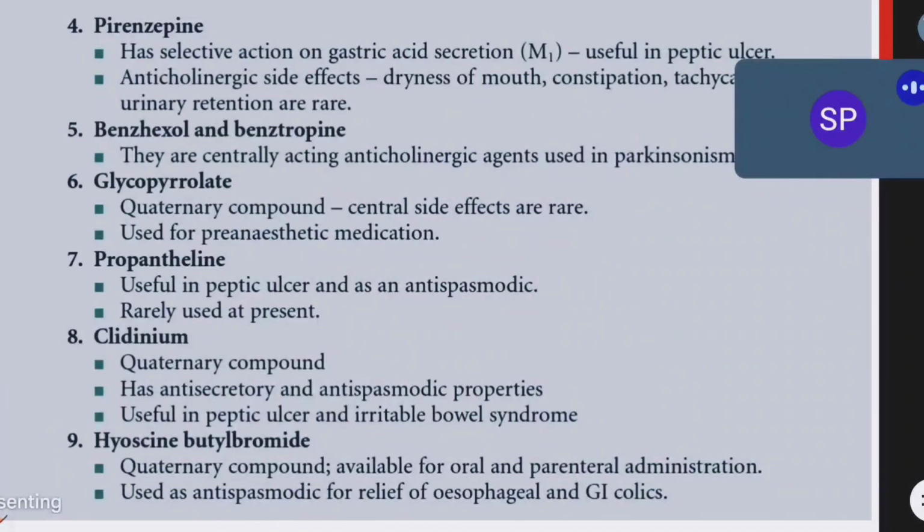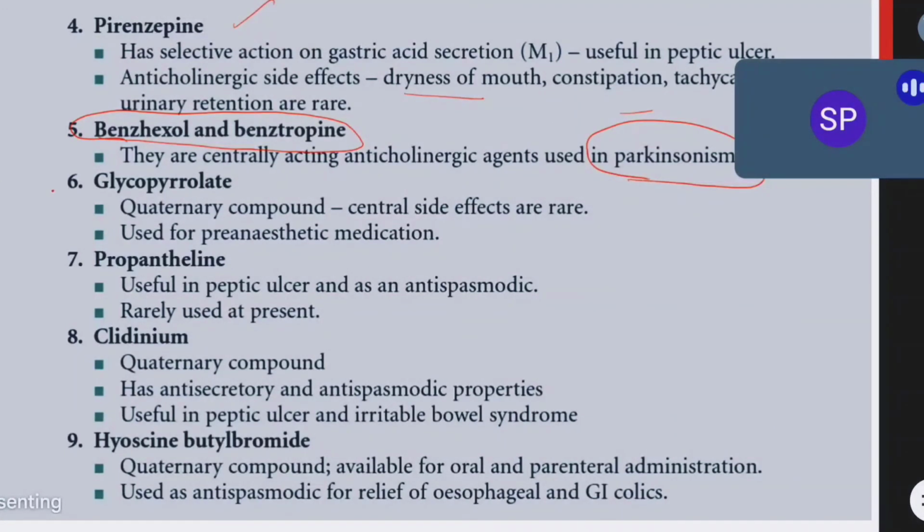In peptic ulceration, just now I was explaining to you about pirenzepine. Pirenzepine will decrease acid secretion through M1 receptors, and it will decrease gastric and peristaltic movement. Anticholinergic side effects may occur: dry mouth, constipation, tachycardia. Benzhexol and benztropine, just now I told, are used in Parkinsonism. Remember that.